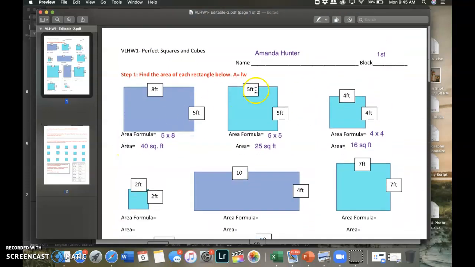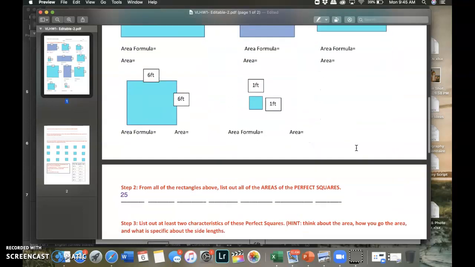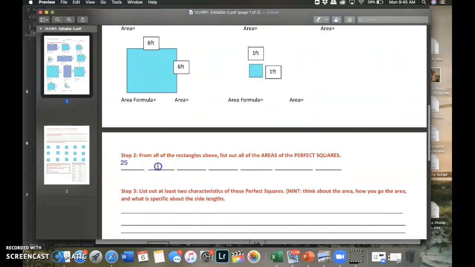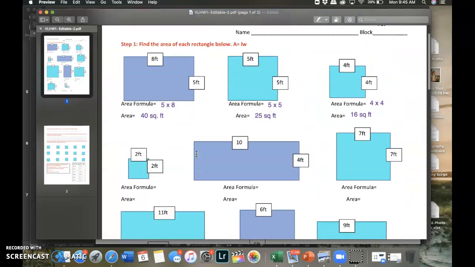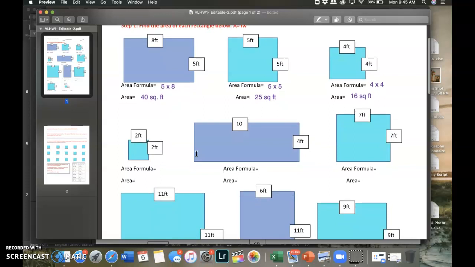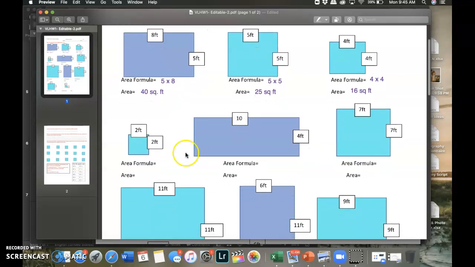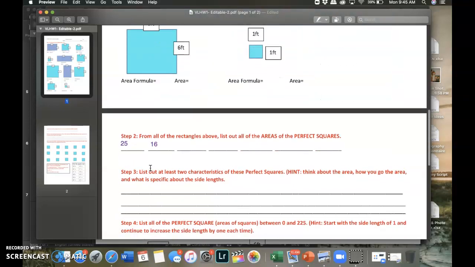Let me scroll back up. Okay, so the next one, this is obviously a square, 4 by 4, and the area is 16. So I'm going to type 16. And let's see, did I do anything else with a square? Nope, I haven't. But hopefully you're getting the gist. If I went back up here and I found the area of this square is 2 times 2, and the area would be 4 square feet, then 4 would also be an area.